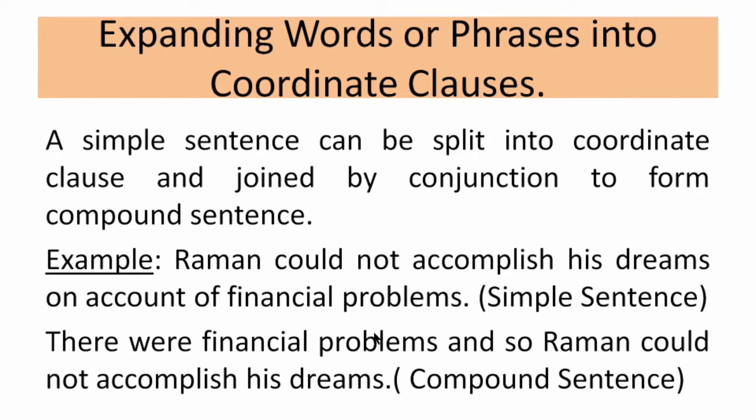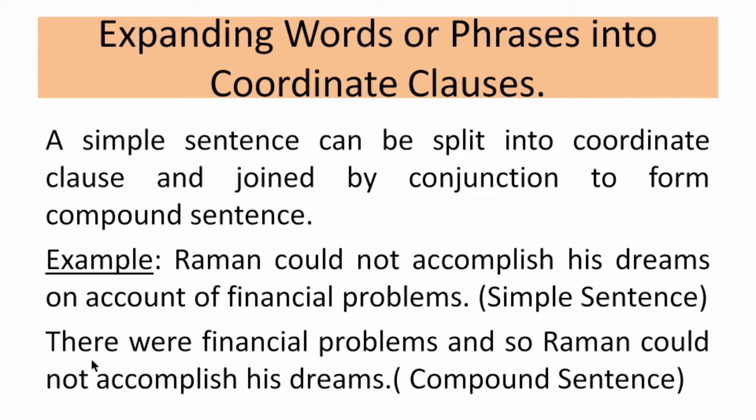So there are two sentences and we have joined them and made it a simple sentence. So here we are talking about two facts, that is, Raman could not accomplish his dream and the financial problem. We did the same thing in the next sentence, where we have transformed this simple sentence into a compound sentence.